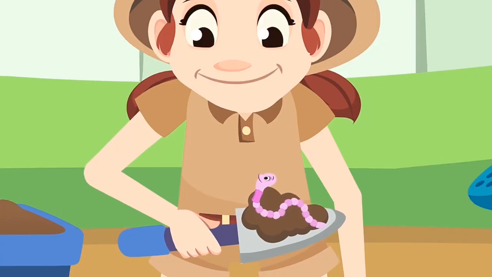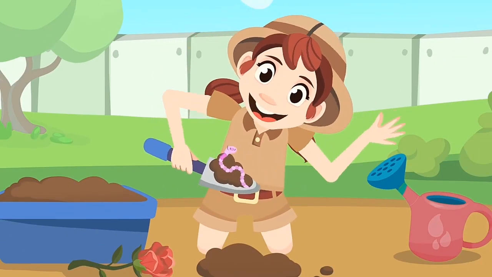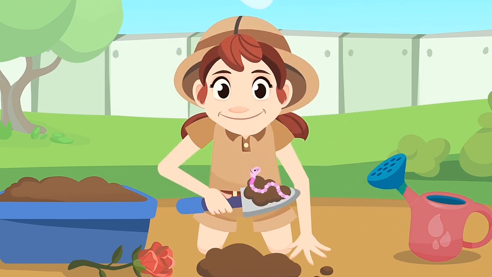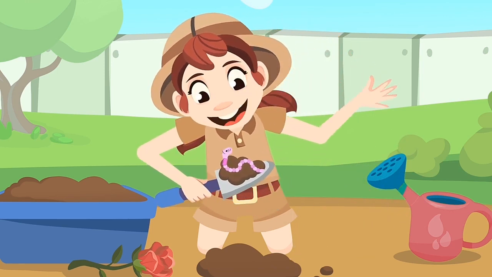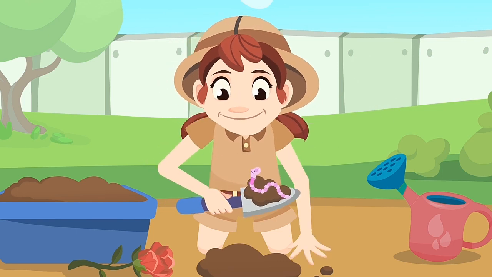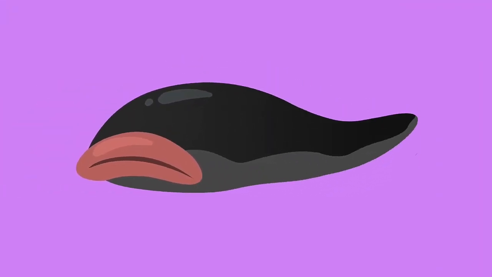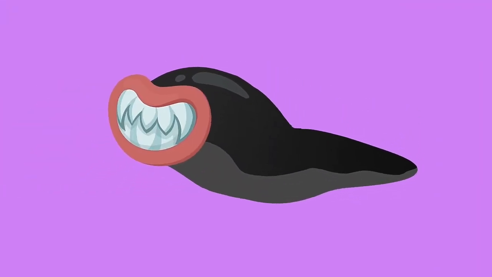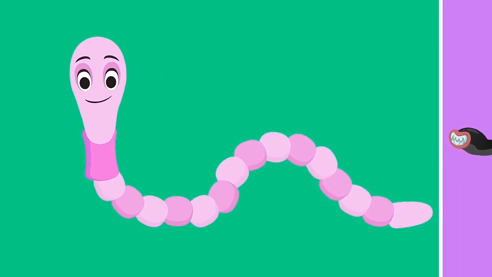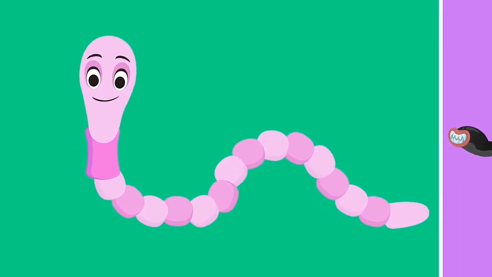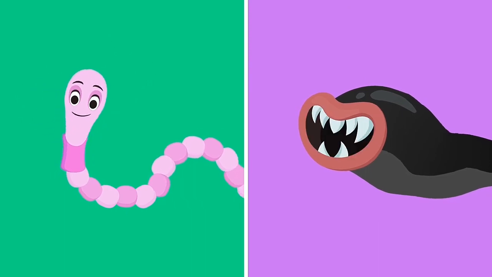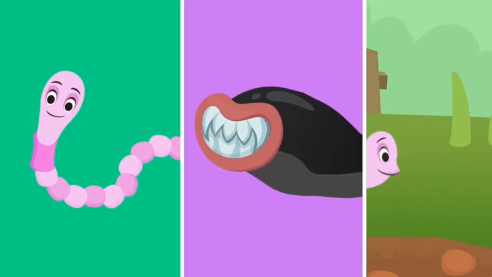What's this? Look! It's an earthworm. So cool! Hey, buddy! Don't be shy. Say hi. Well, that reminds me. I have to tell you about this group of invertebrates, the worms. Do you know what kind of animals worms are? I'll explain it to you.